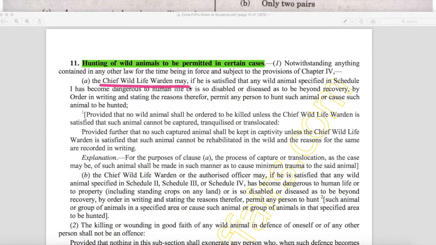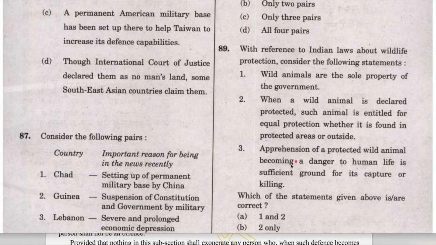Chief Wildlife Warden, if he is satisfied that any wild animal specified in the Schedule 1 has become dangerous to human life or is so disabled or diseased so as to beyond recovery, then he may permit any person to hunt such animal. So satisfaction of the Chief Wild Warden is necessary. Therefore mere apprehension is wrong.